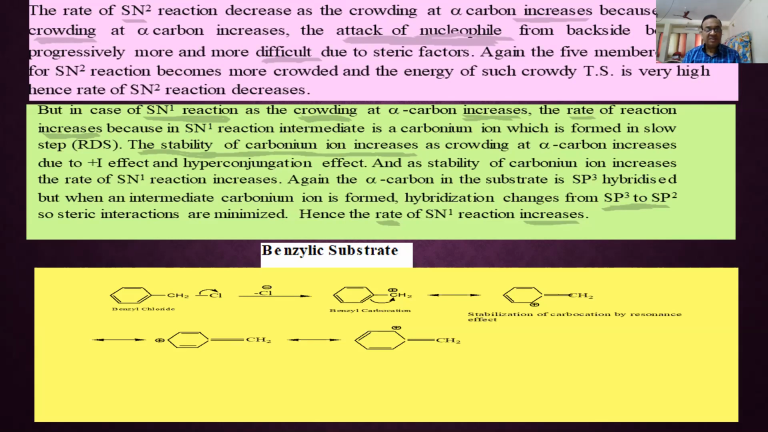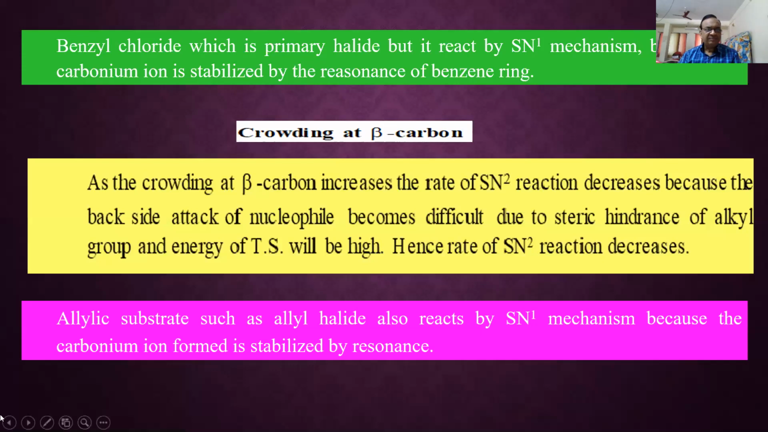This is surprising. Crowding at beta: the more the crowding at the beta carbon, again the more the chances of SN1. And of course, as crowding increases, the rate of SN2 decreases. Already we have learned this factor.